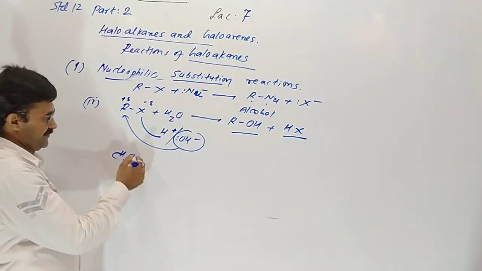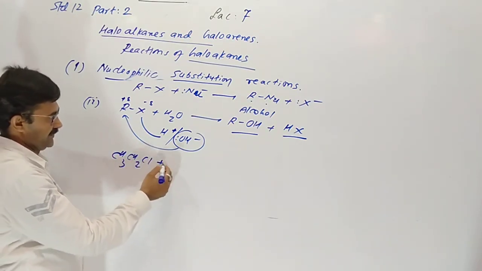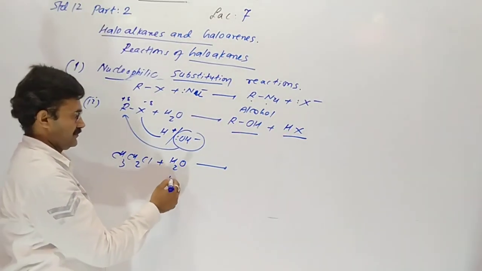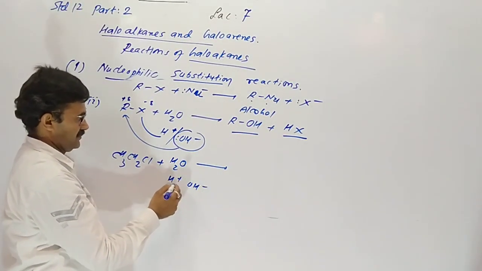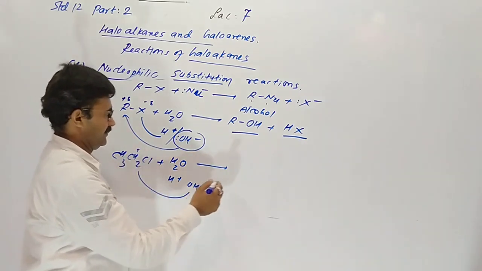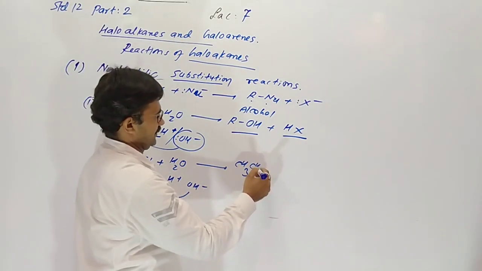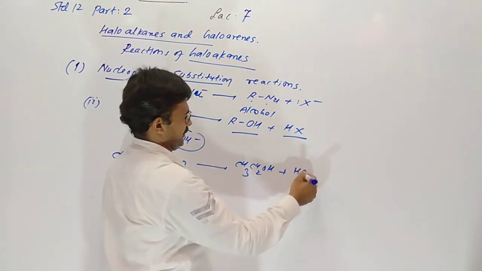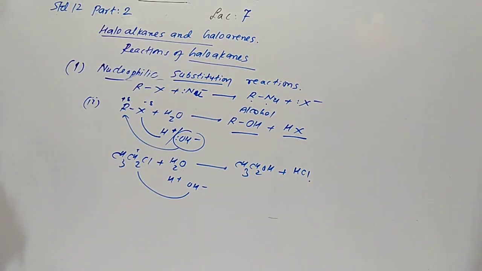Example for it, chloroethane, when we dissolve it into water, OH combines with ethyl, gives ethanol and removal of hydrochloric acid.